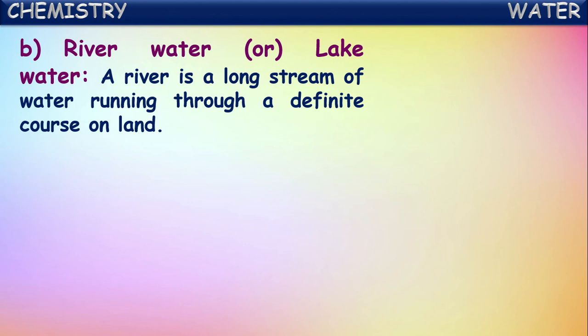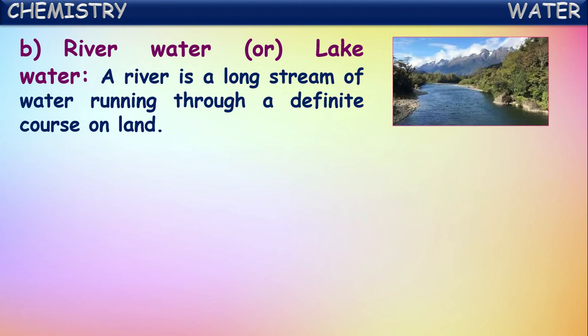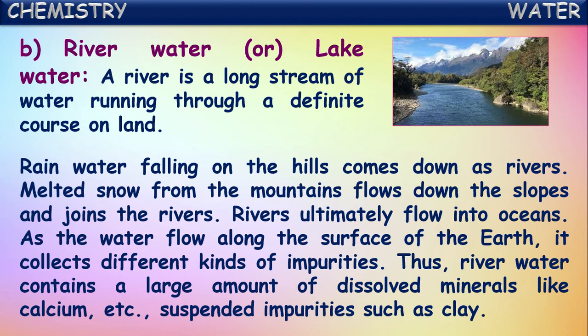Another source of surface water is river water or lake water. A river is a long stream of water running through a definite course of land. Rainwater falling on the hills comes down as rivers. Melted snow from the mountains flows down the slopes and joins the rivers. Rivers ultimately flow into oceans. So finally, these rivers all flow into oceans.